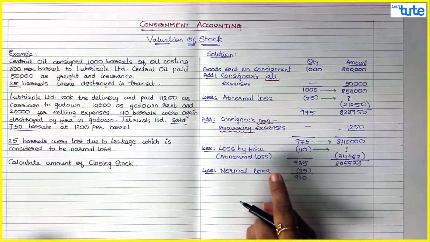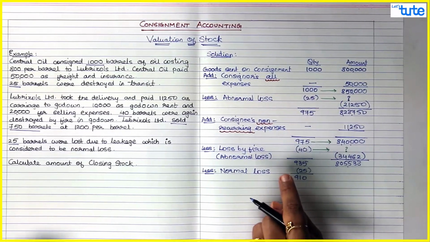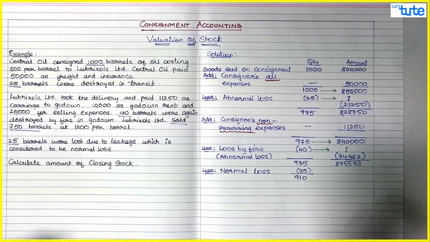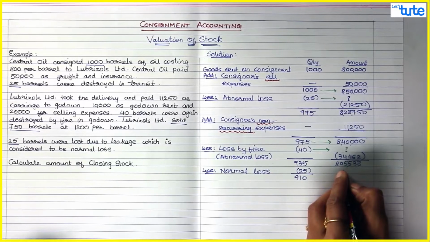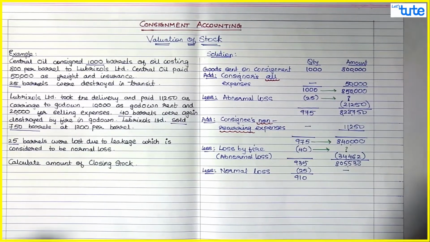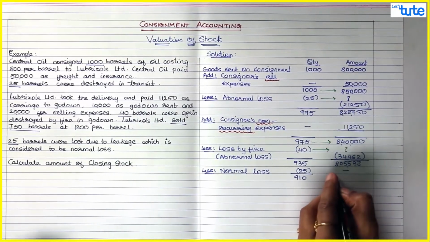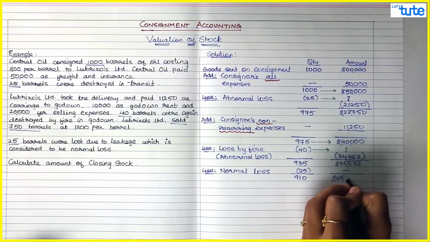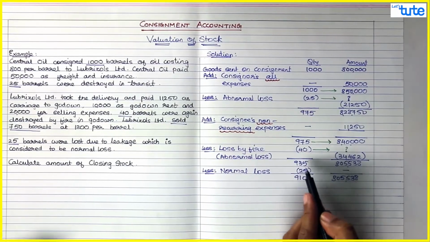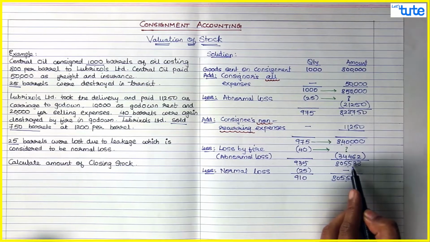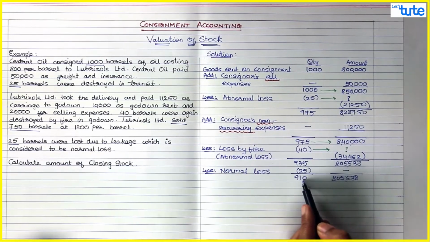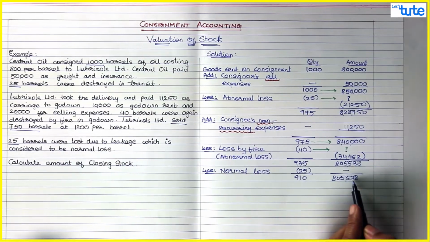Now for normal loss, we never account for it in our books of account. It is directly adjusted from the quantity of the goods, and we do not find out any amount for the normal loss because it is directly adjusted. So if you see, previously we said 935 quantity is worth 8,05,538, but now 910 quantity is worth 8,05,538.